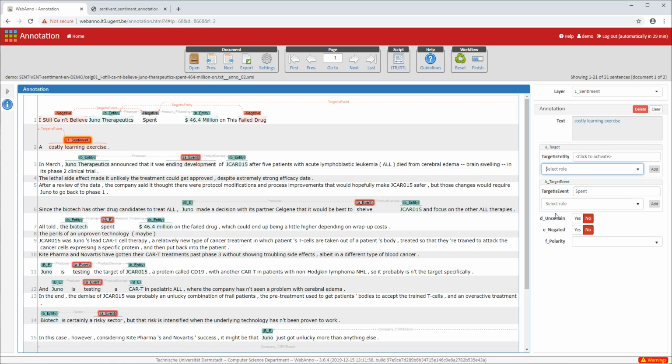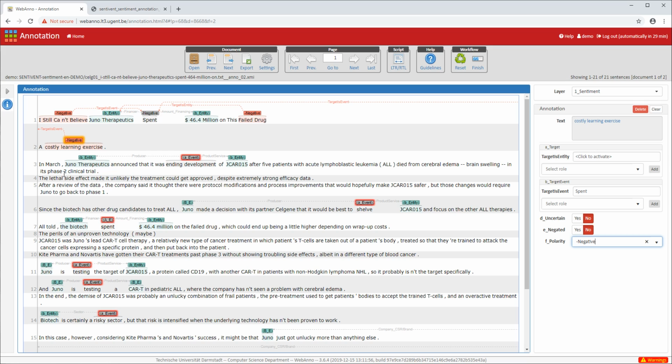And then we can move on to annotate uncertainty, negation. There's nothing on that. And the polarity is again negative because that is not good for the company. And then we can move on to the next sentence. In March, Juno Therapeutics announced that it was ending development of JCAR015 after 5 patients with acute lymphoblastic leukemia, ALL, died from cerebral edema, brain swelling, in its phase 2 clinical trial.